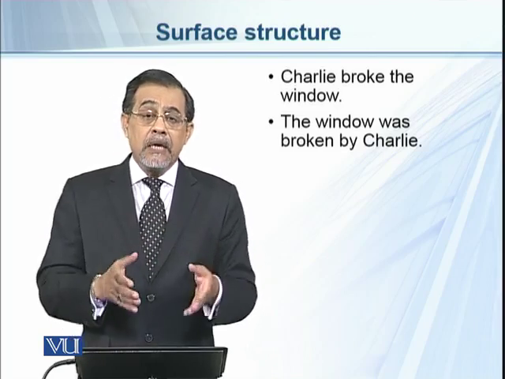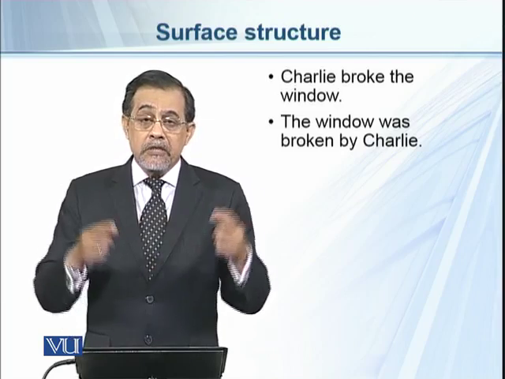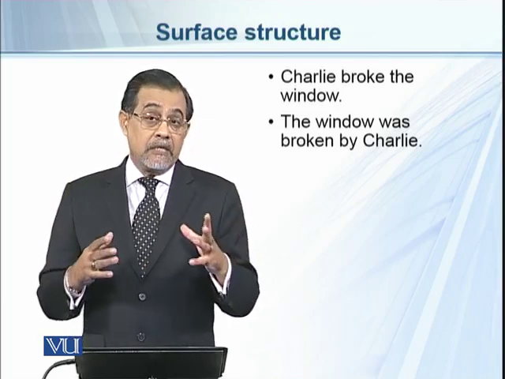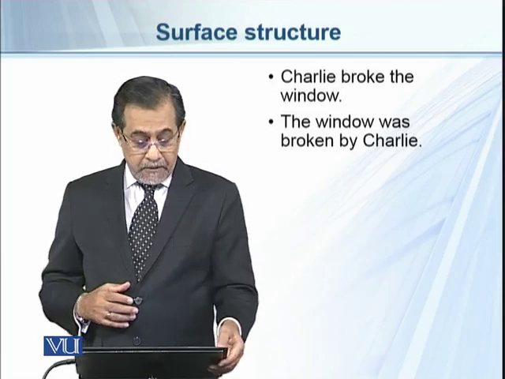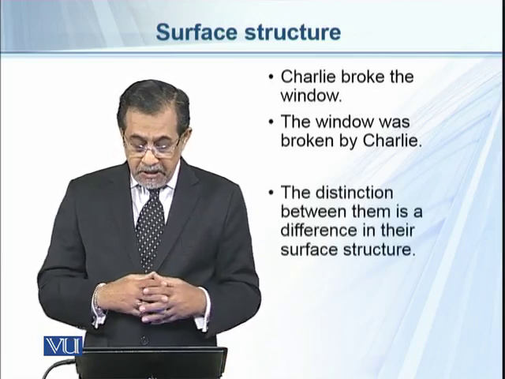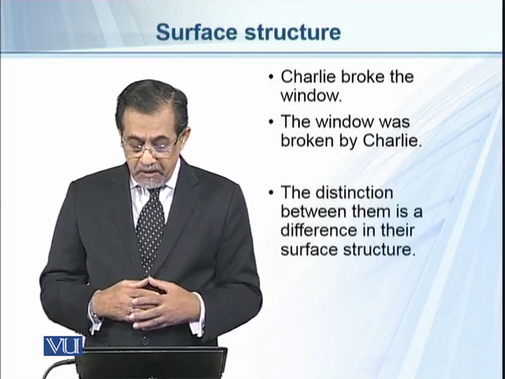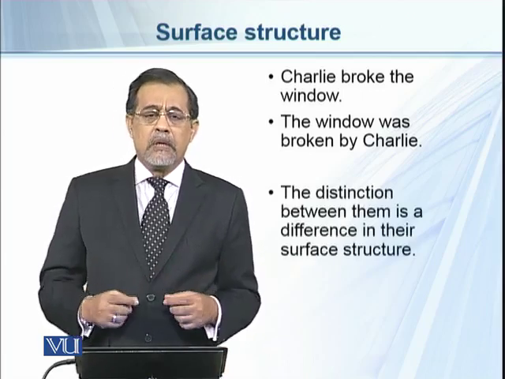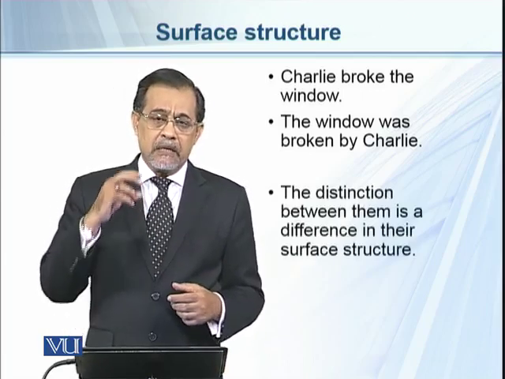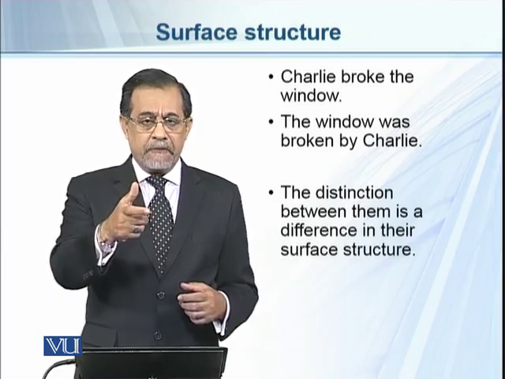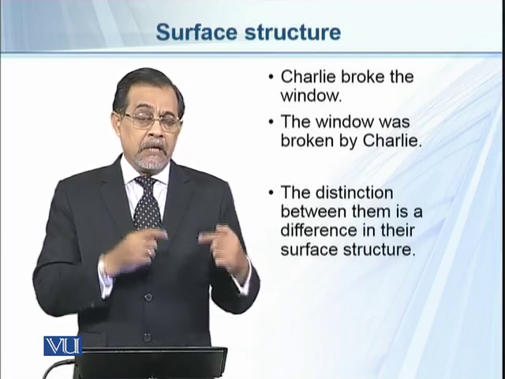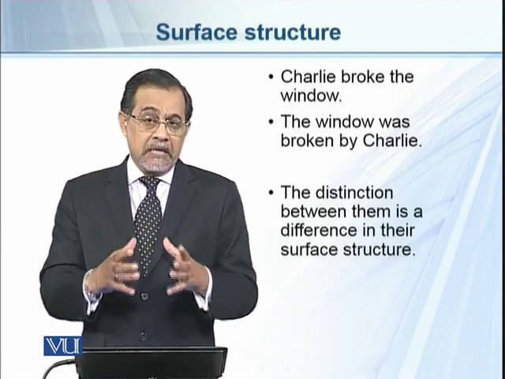But are they two different structures at the deep level? That is a question, and that is studied when we study the deep structure. The distinction between them is a difference in their surface structure. So we can give a cue that the difference between these two structures is at the surface structure, which means that at the deep structure there may not be any difference.